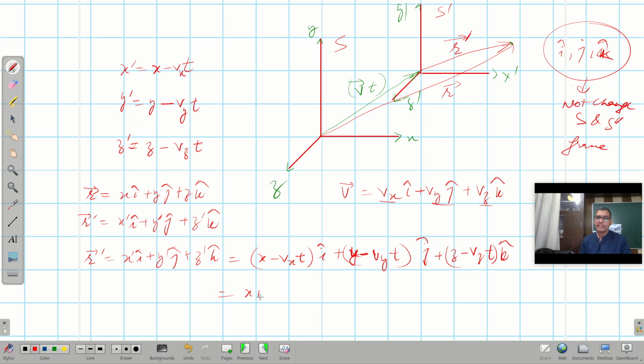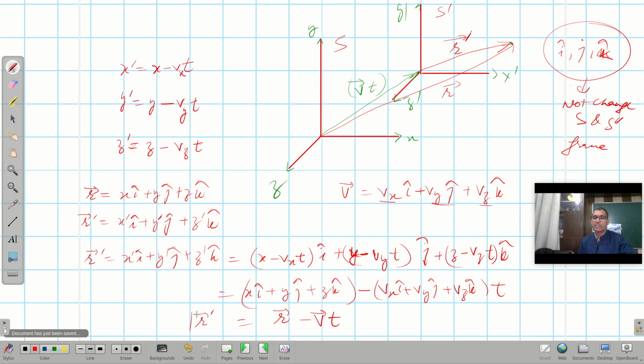So it can be written as x i cap plus y j cap plus z k cap, minus vx i cap plus vy j cap plus vz k cap times t, and t remains as it is. So it is r vector minus v vector t. So this is the transformation when the moving frame of reference is moving in space.